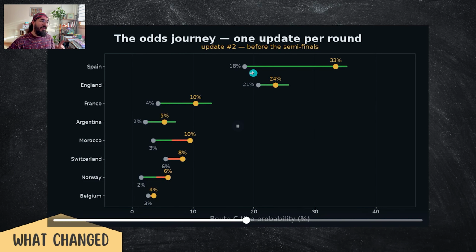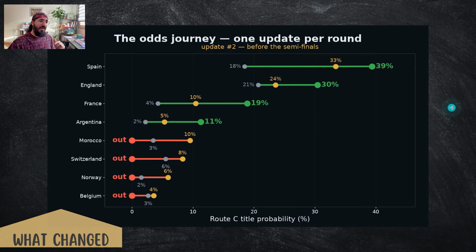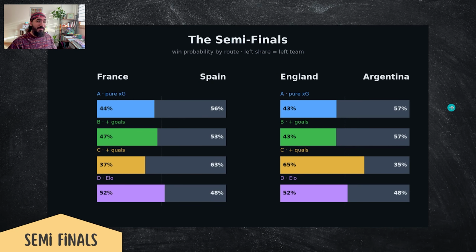So England had about 21% chance, and then once we include the round of 32 and round of 16 knockout stages, its chance went up to 24%, and once we include the quarterfinal results, now we have 30%, and Spain is now in the lead with 39%. And let's look at the semifinals.